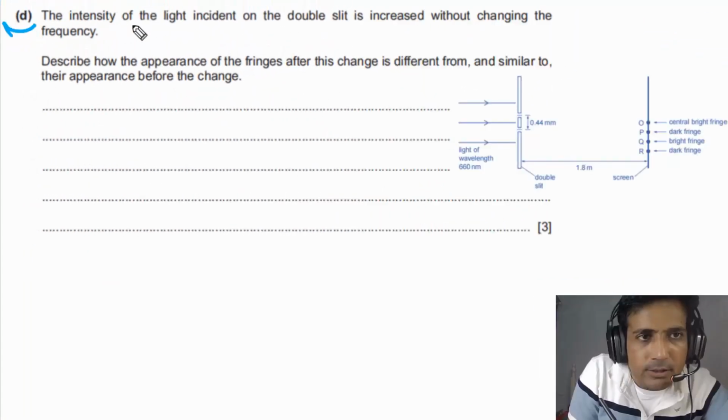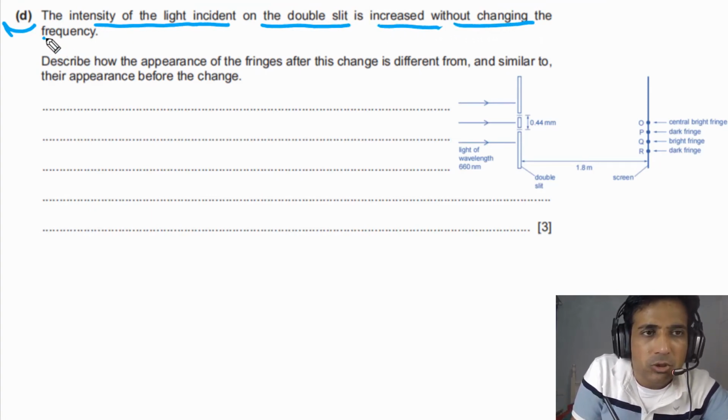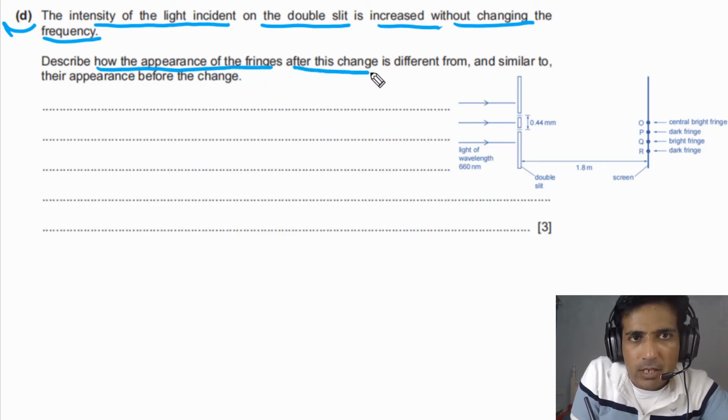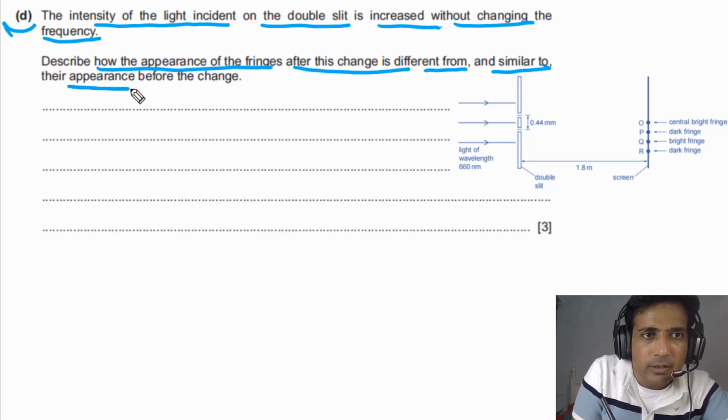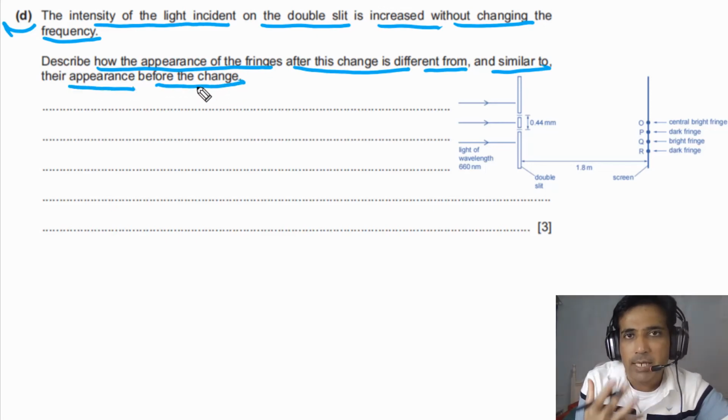For part D, it is given to us that the intensity of the light incident on the double slit is increased without changing the frequency. Describe how the appearance of the fringes after this change is different from and similar to their appearance before the change. Let's try to understand what is happening in this case.